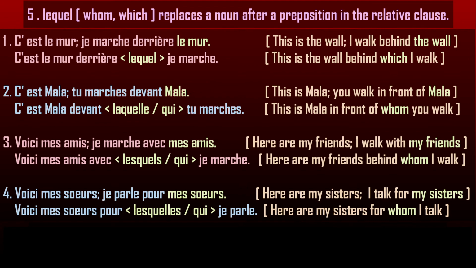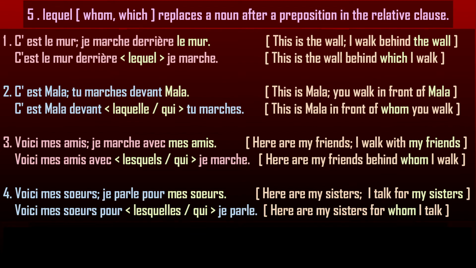Read the fourth example. Voici mes sœurs. Here are my sisters. Je parle pour mes sœurs. I speak for my sisters. So, the noun of the first sentence, my sisters, is coming after a preposition pour, for, in the second sentence.